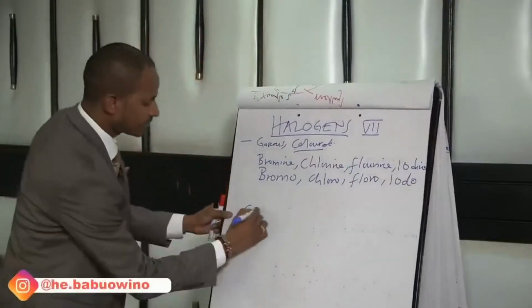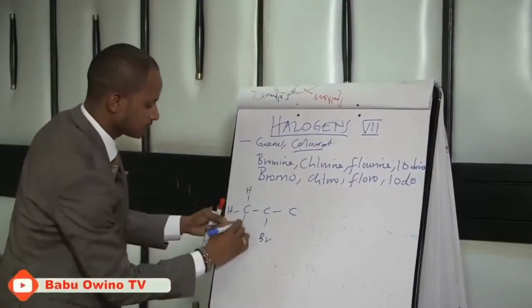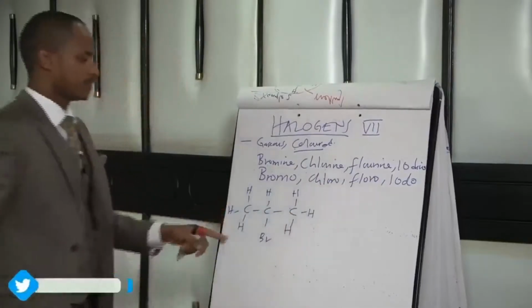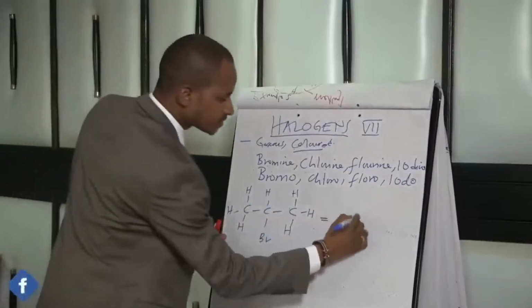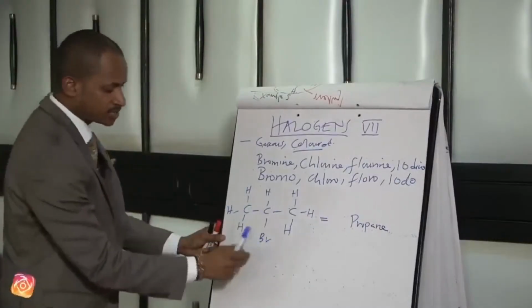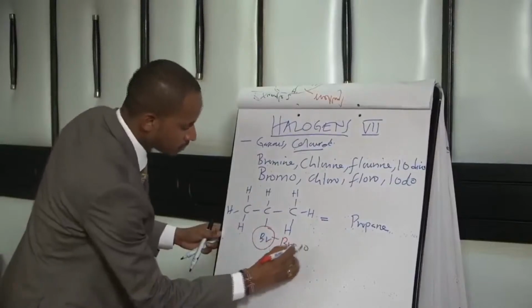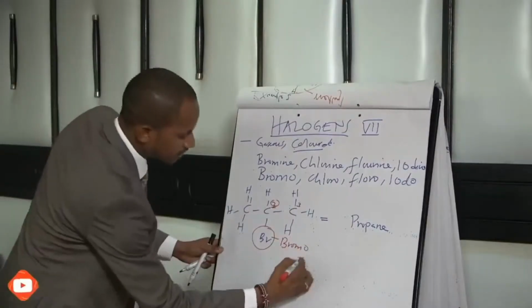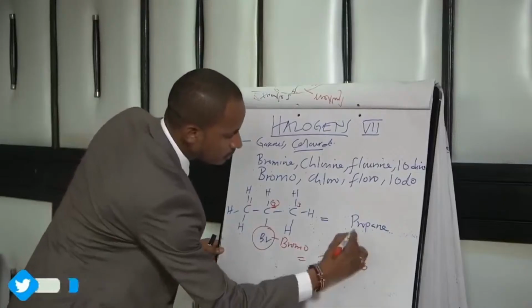So suppose we have an example as that. Number 1, identify the longest continuous chain, which is 1, 2, 3. If it is 3, it is propane. Then because we have a bromine branching, it is bromo. This is the branch. But on which carbon atom? 1, 2, 3. On the second carbon atom. So the name of this is 2-bromo-propane.